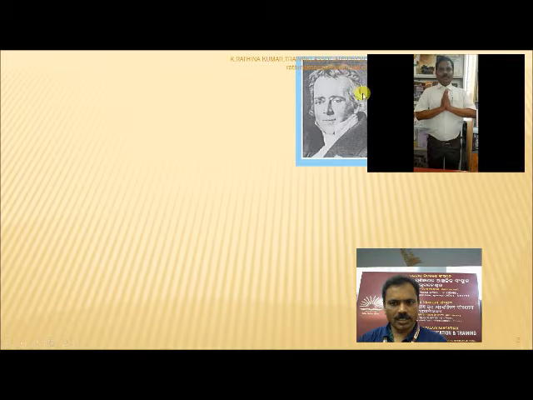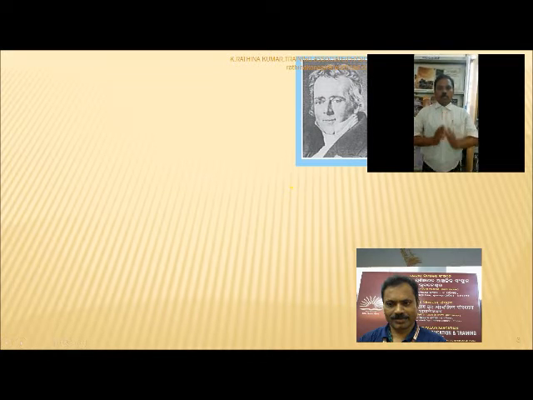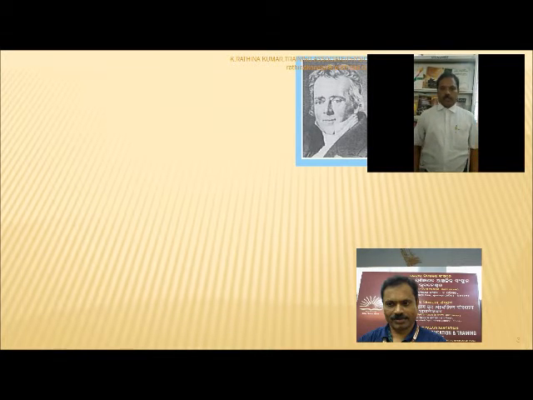So this is a photograph of the scientist. He observed an experiment that when a current carrying conductor is there, a magnetic field exists around the current carrying conductor. Let us see this experiment, what I have done on its basis. Good morning, friends. Today we are going to see about the magnetic effects of current.